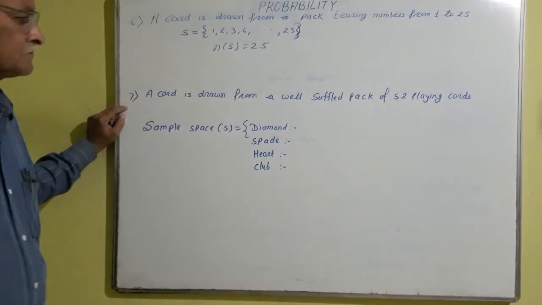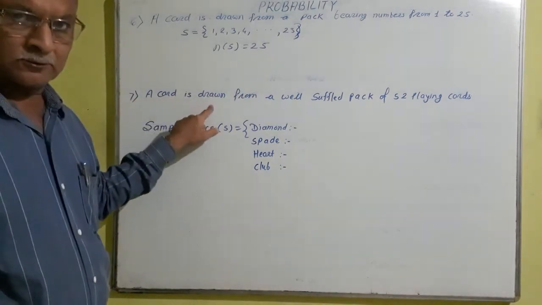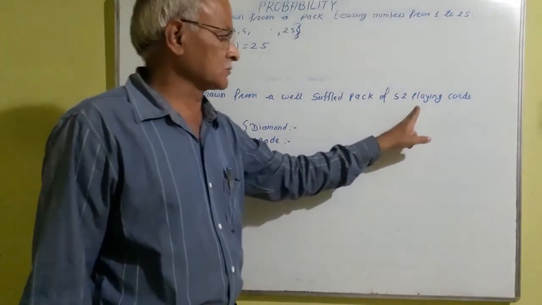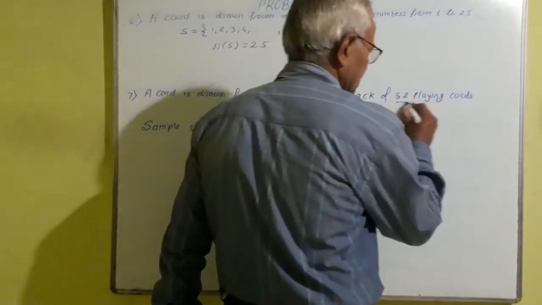Now 7. A card is drawn from a well shuffled pack of 52 playing cards. There are 52 playing cards.